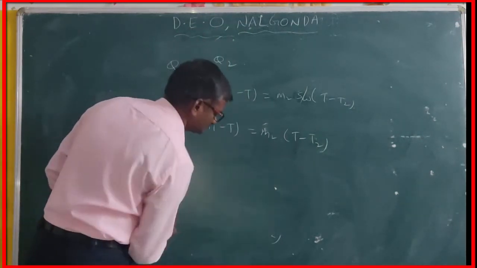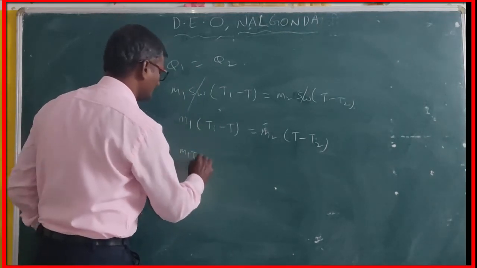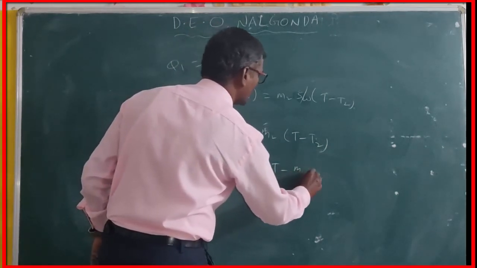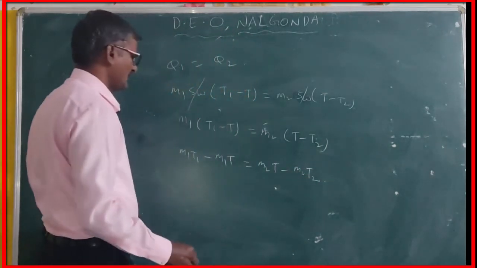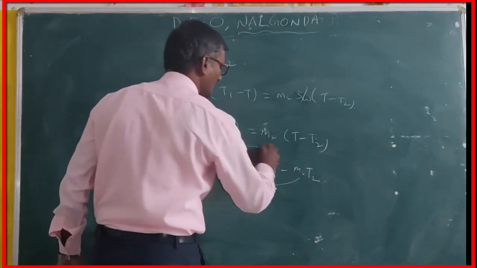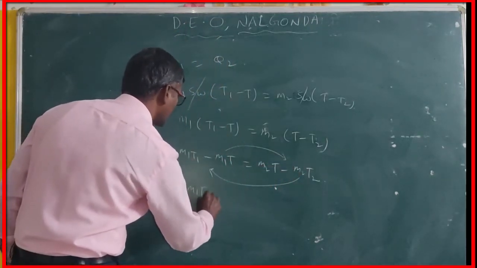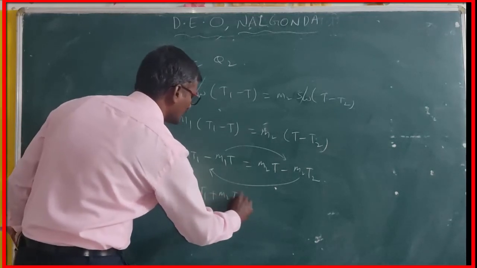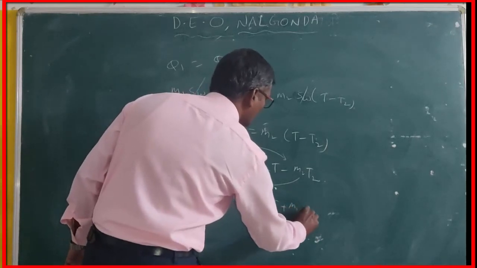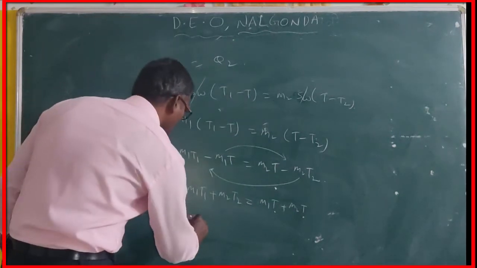Then open it: M1 T1 minus M1 T is equal to M2 T minus M2 T2. Take M2 T2 to the left hand side and M1 T to the right hand side. Then M1 T1 plus M2 T2 is equal to M1 T plus M2 T. In these two terms T is common, so you can take T common.